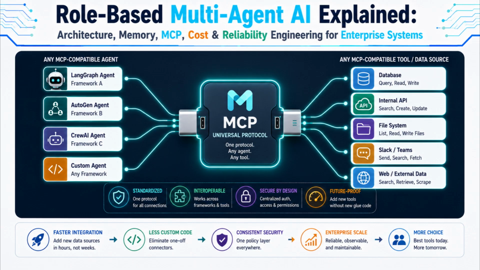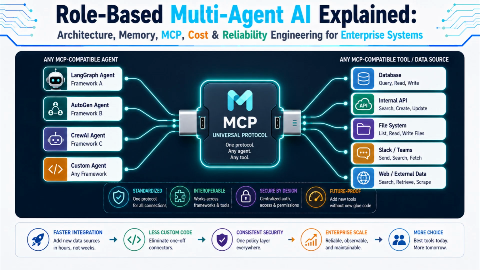Before an open standard existed, every agent framework connecting to Slack, a database, or a file system needed its own bespoke integration code, a combinatorial mess as the number of tools and the number of frameworks both grew. The Model Context Protocol, introduced by Anthropic as an open standard, solves this the way USB-C solved device charging. One common protocol that any compliant agent can speak, and any compliant tool or data source can expose itself through.